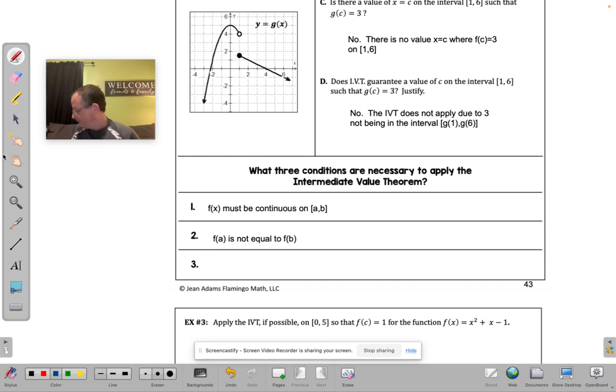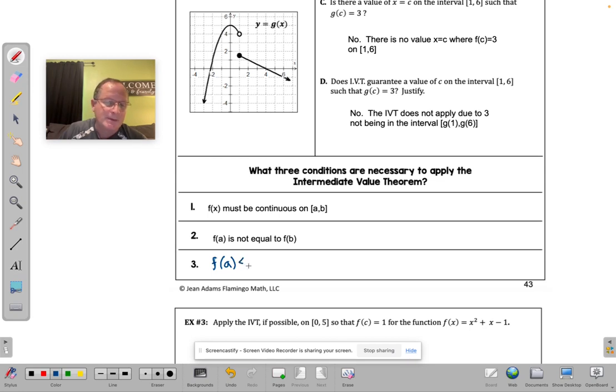So the last thing is f of a, and f of b could go either way. They could have been greater, so I'll put both of them.